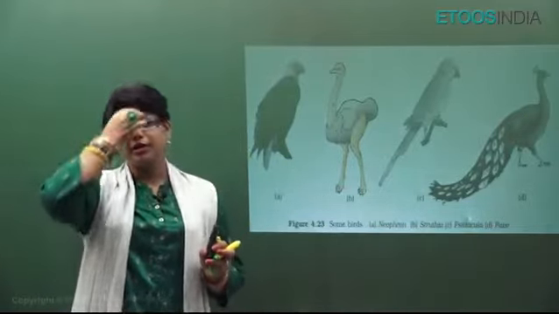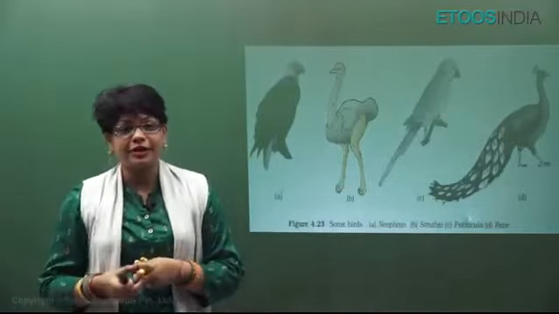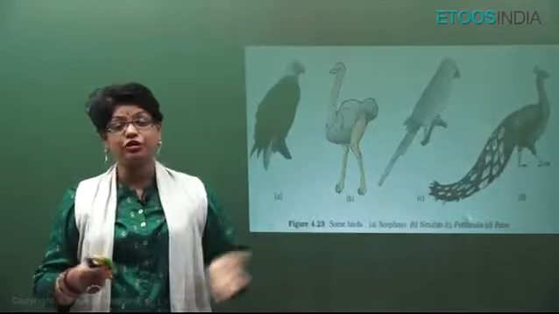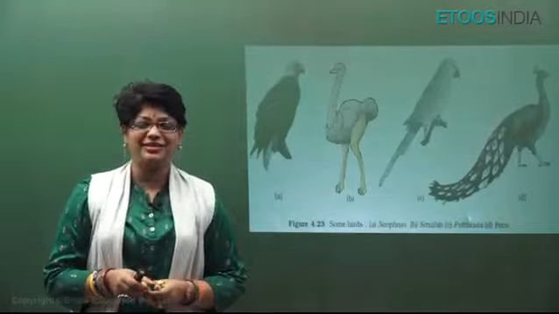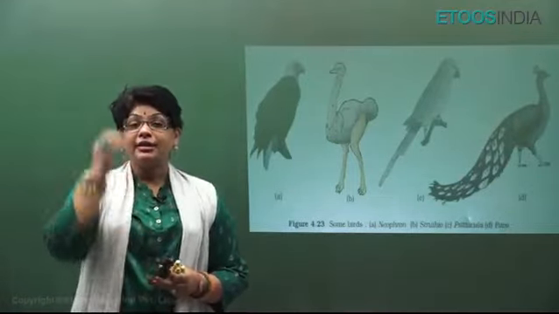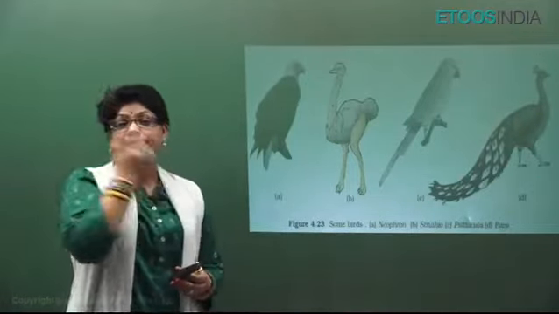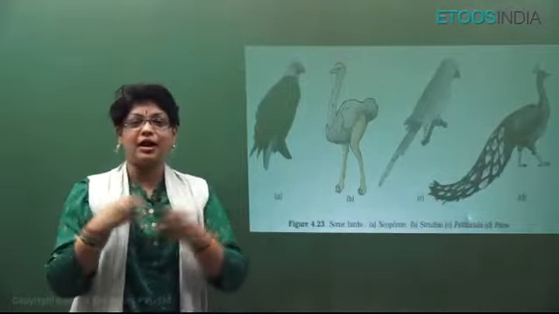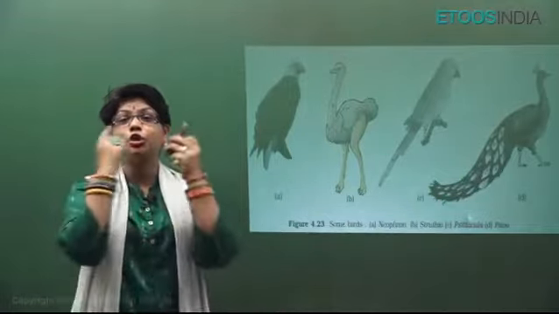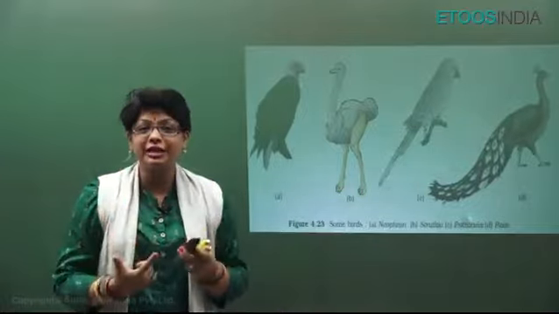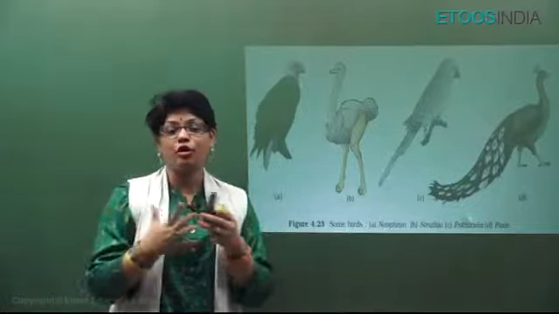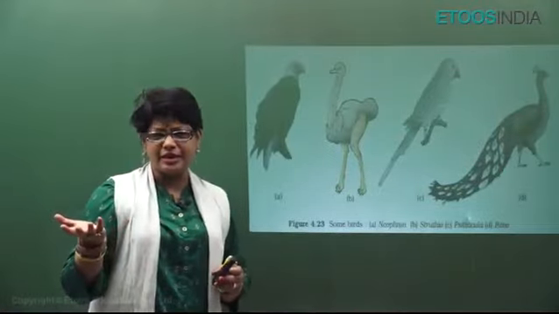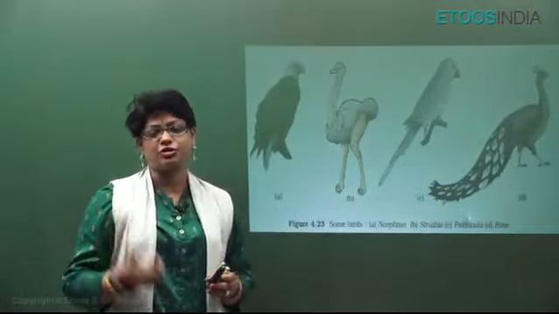Very, very important. They have a keel, they have furcula, they have synsacrum. We have discussed all this in animal kingdom in the theory courses. You can refer there once. And they have crop and gizzard because they are flying. So in the crop they are going to store the grains, and in the gizzard they are going to grind it because they don't have teeth, students. All modern day living birds are toothless. Very, very important because this also adds to their weight. Tooth is a bony structure, hard structure.